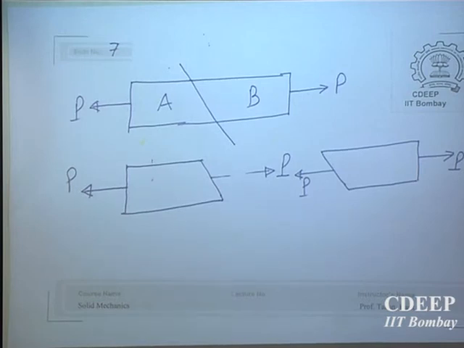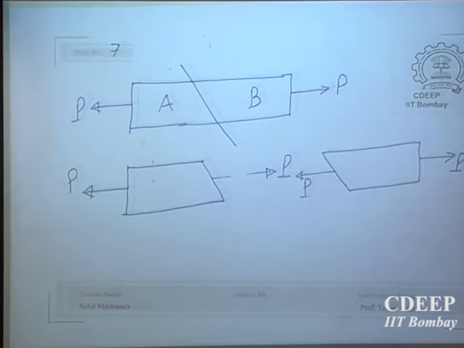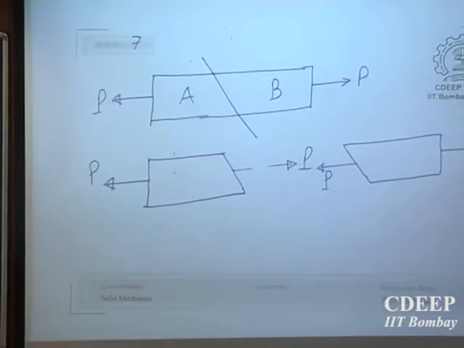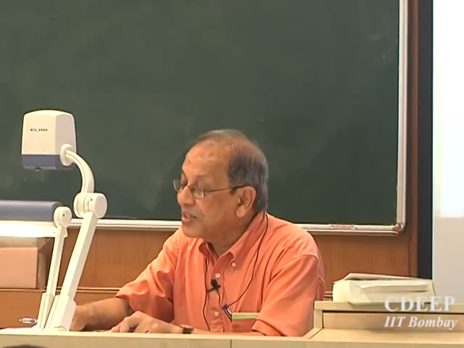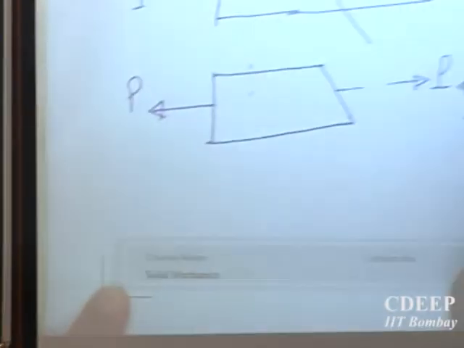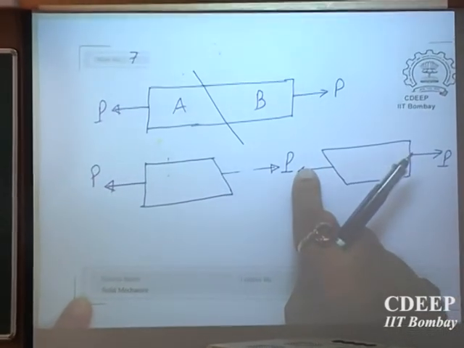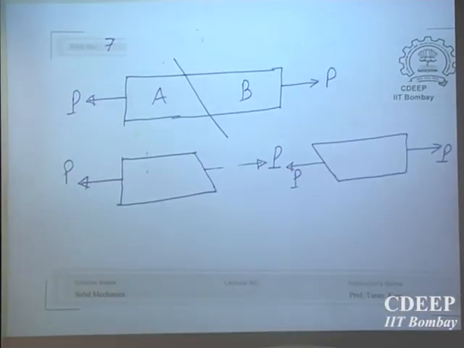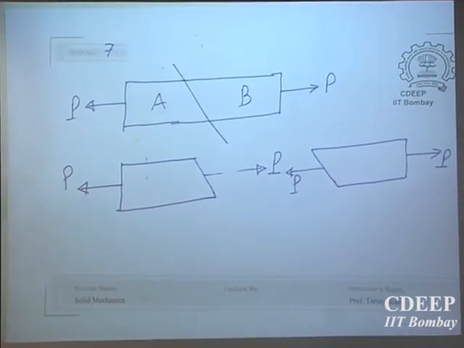Any other answer? This is a cut section. At any cut section, you have to make use of Newton's third law. If there is a force in this direction on one part, then on the other part it must be equal and opposite. When the two parts come together, it becomes 0. When they are separated, equal and opposite.